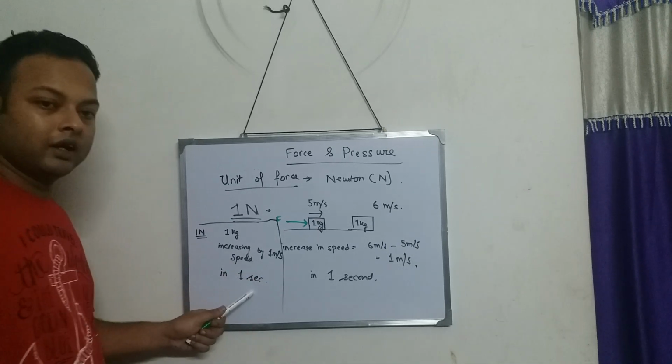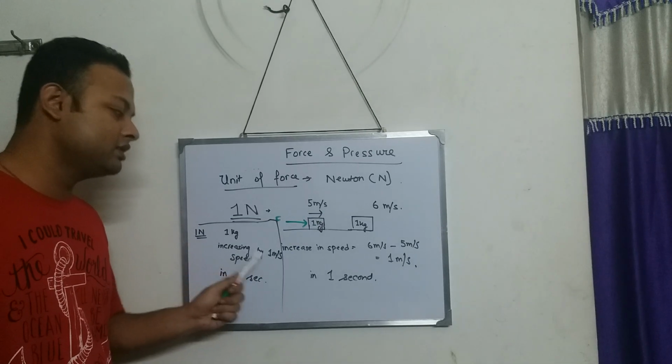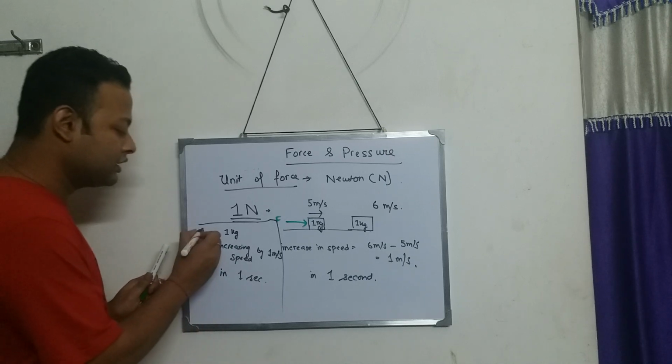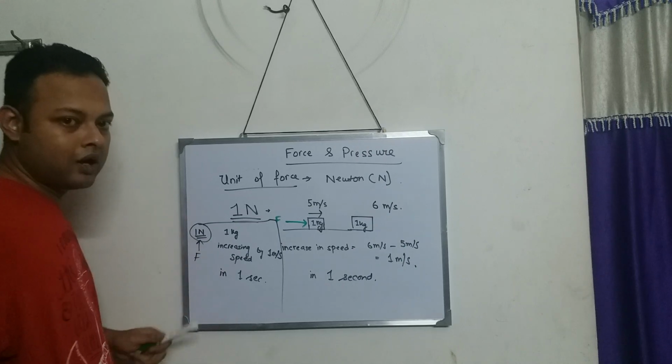So in 1 second, if a body of mass 1 kg increases the speed by 1 meter per second, then the force that we apply is 1 Newton.